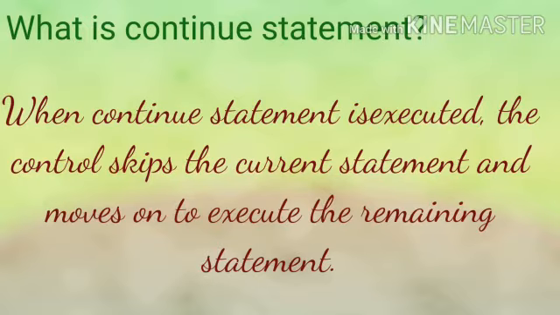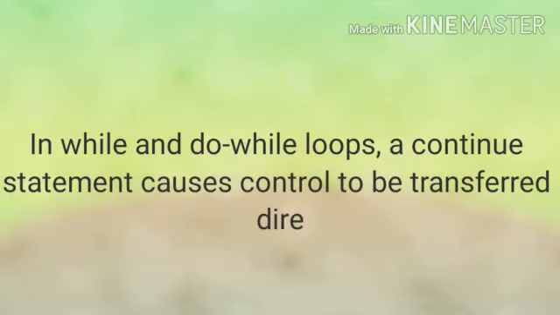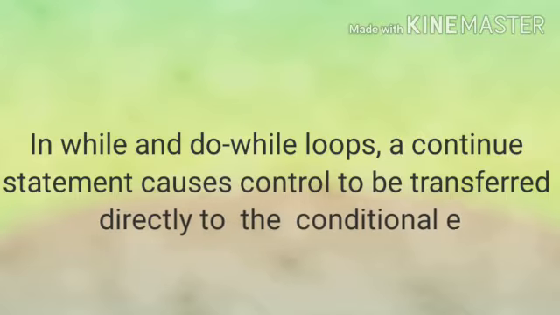At that time we use the continue statement, so that I will not be out of the loop, but I can stop the remaining part of the loop and move back to the starting part of the loop by using the continue statement.